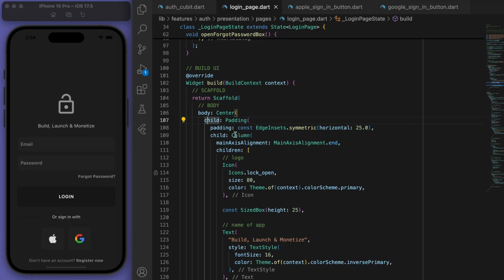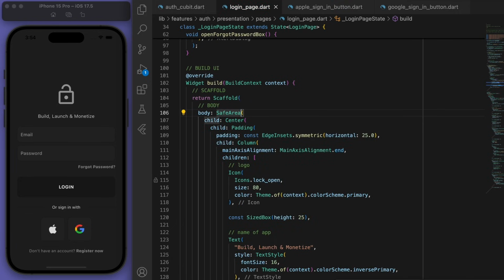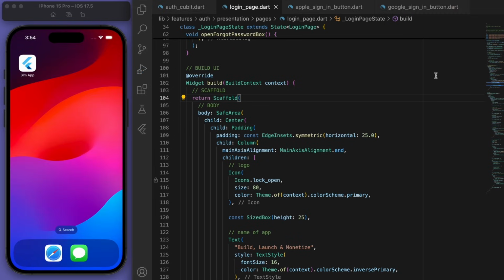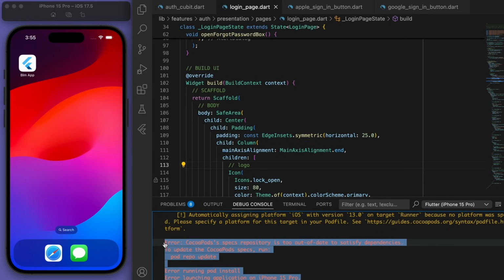One useful thing you can do is wrap everything in a SafeArea widget. It helps avoid parts of the screen like the notch area and stuff like that. So that's helpful. Now I think everything's good. Since we brought in a couple of new packages, it's always a good idea to kill the app and rebuild it. I'm trying to rebuild it, but it looks like we have a little error. It says CocoaPods spec repository is out of date. We need to do a pod repo update. This is an error you see quite often when developing for iOS with Flutter.